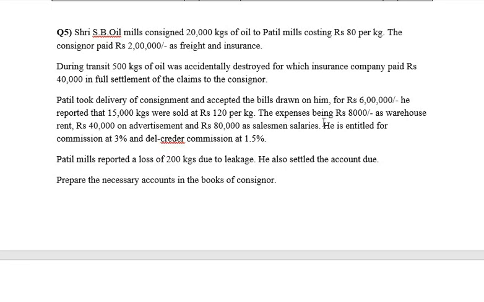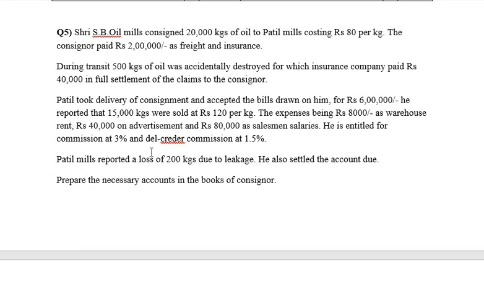The expenses being rupees 8,000 on warehouse and 40,000 on advertisement and 80,000 on salesman salary. He is entitled for a commission of 3% and 1.5% as Del Credere commission. So the consignee is making expenses of warehouse 8,000, on advertisement 40,000 and 80,000 on salesman.